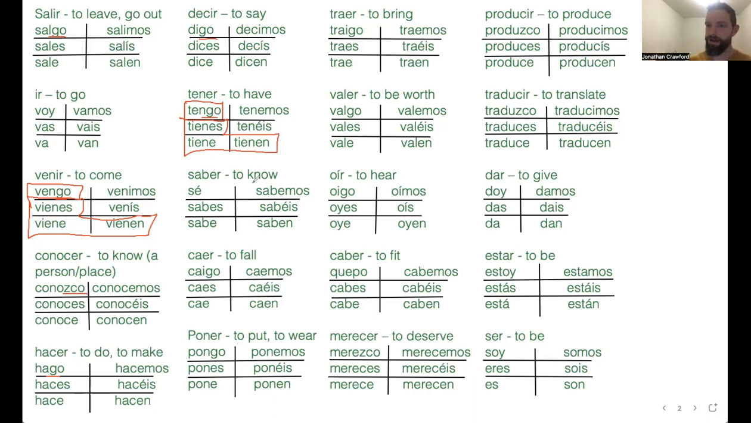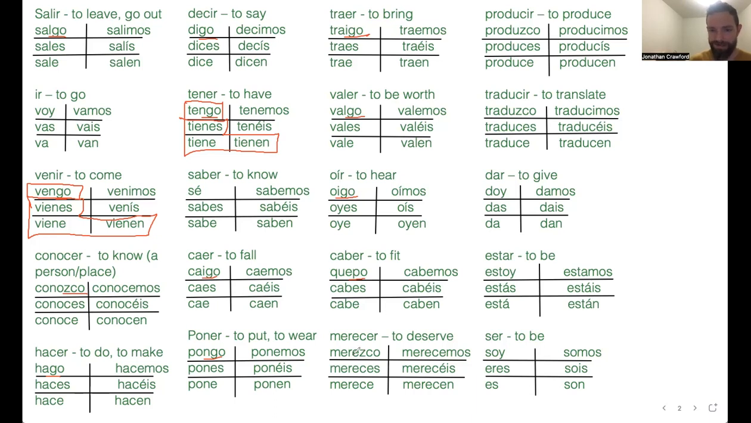Saber, to know, like a fact or something, not to be confused with conocer, which means to know like a person, is sé. Yo sé. I know. Caer, caigo. Poner, pongo. Traigo. So a lot of these just have a go at the end. Oigo. This one doesn't have any friends. Quepo. It has a P. It's the only one that does that. I fit. Quepo.